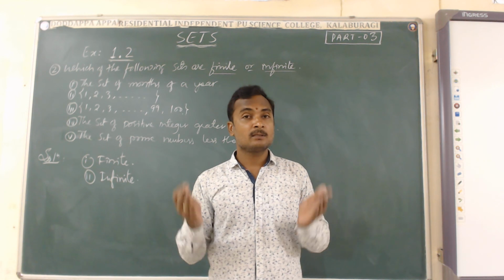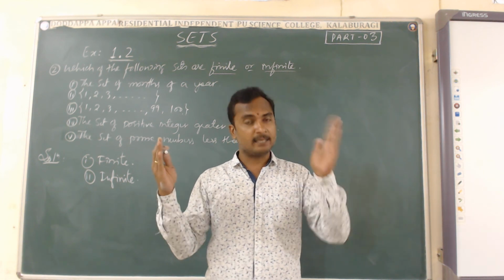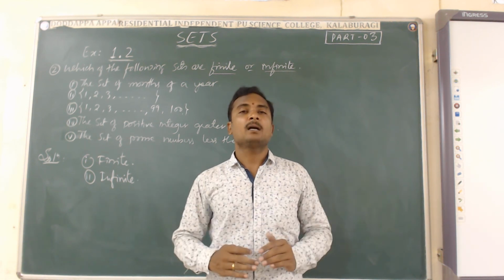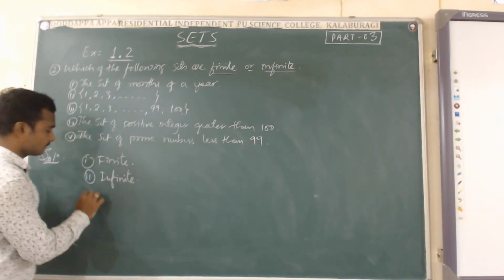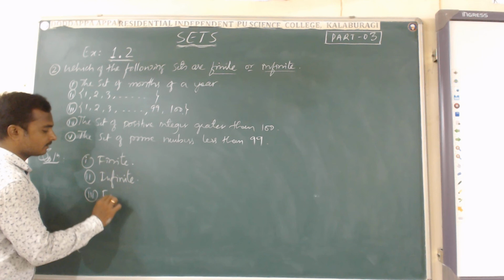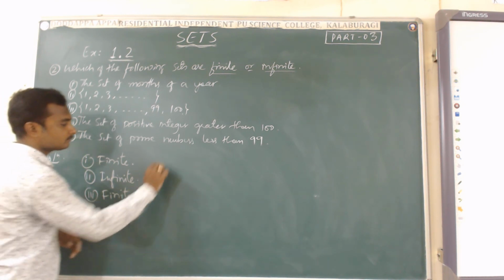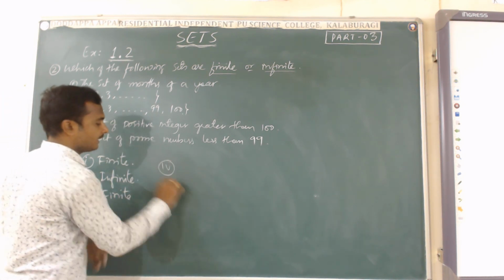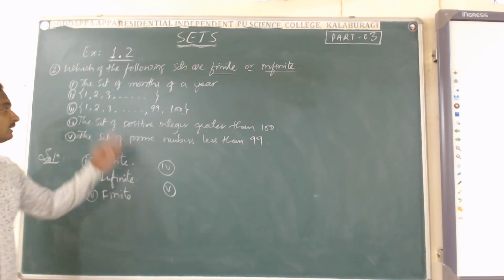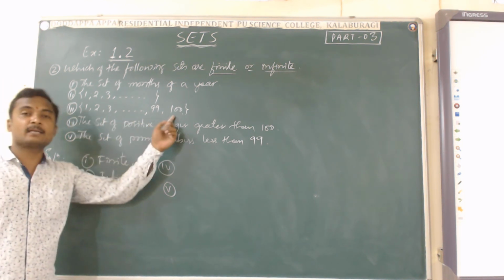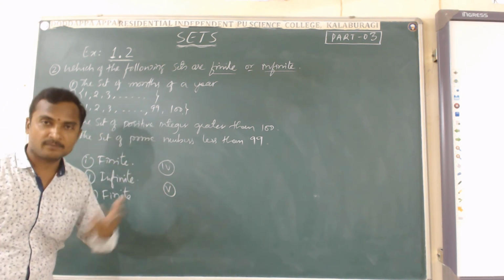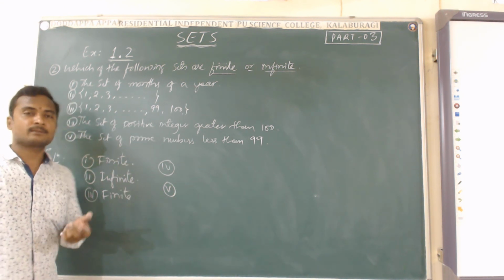It means it is restricted. The starting number we know, the end number we know. We can count each number between the given numbers. Therefore, the answer is finite. Definitely this set is a finite set because if we know the starting number and the end number, a countable number of elements are present in the given set.